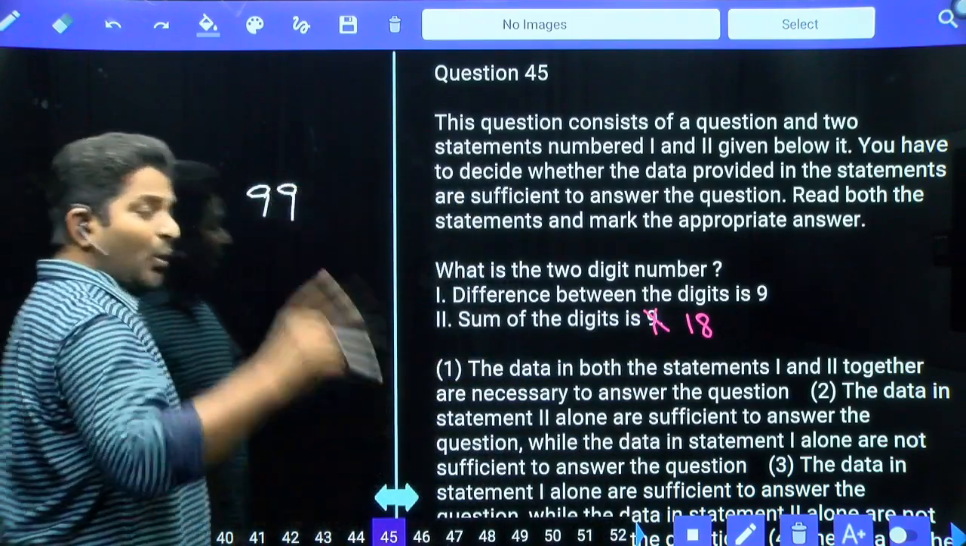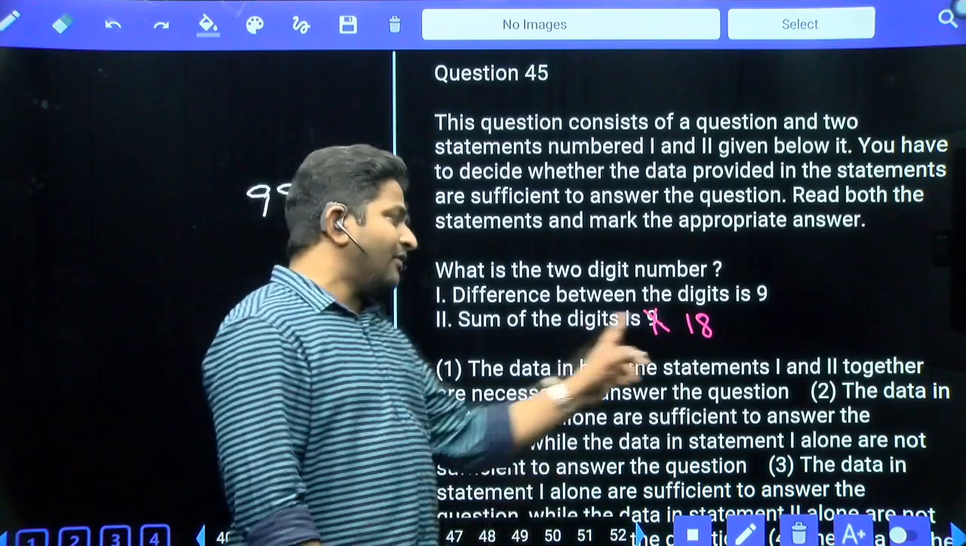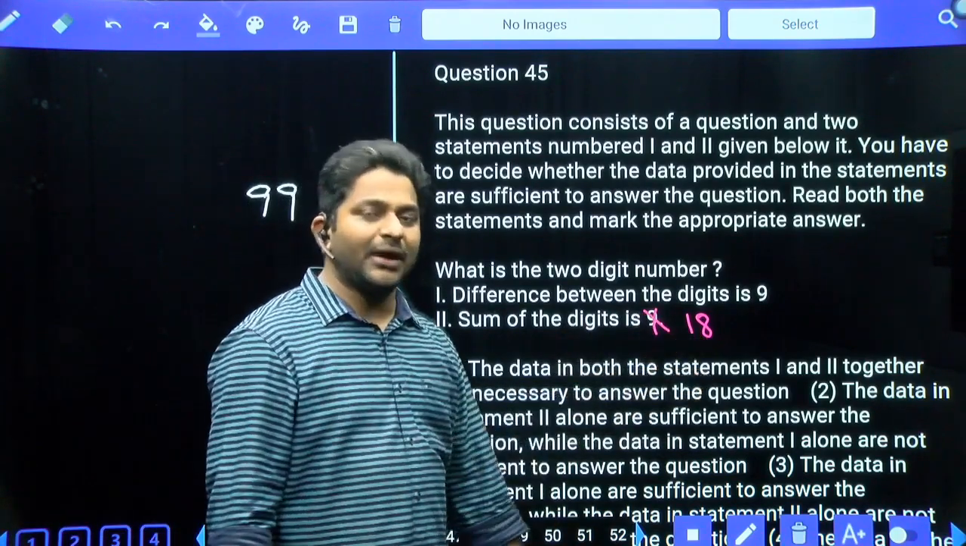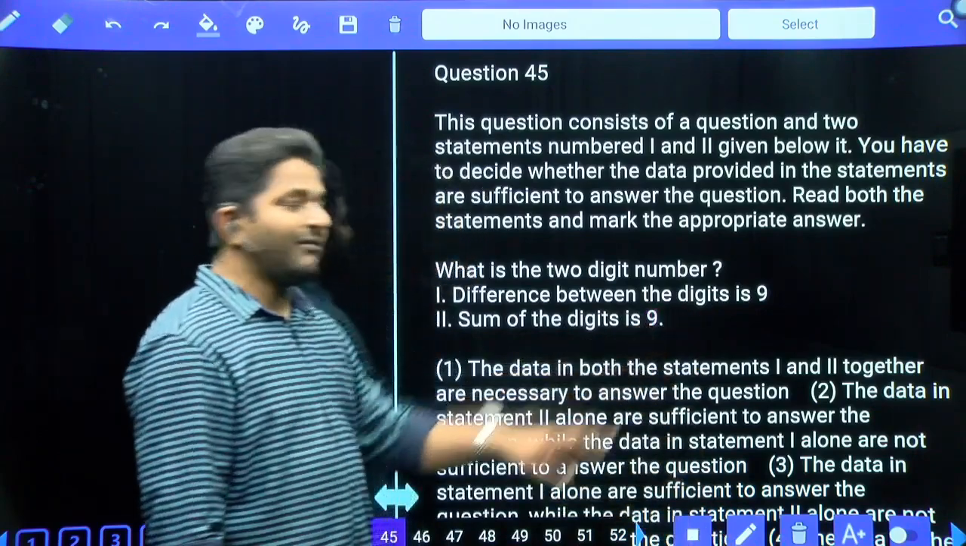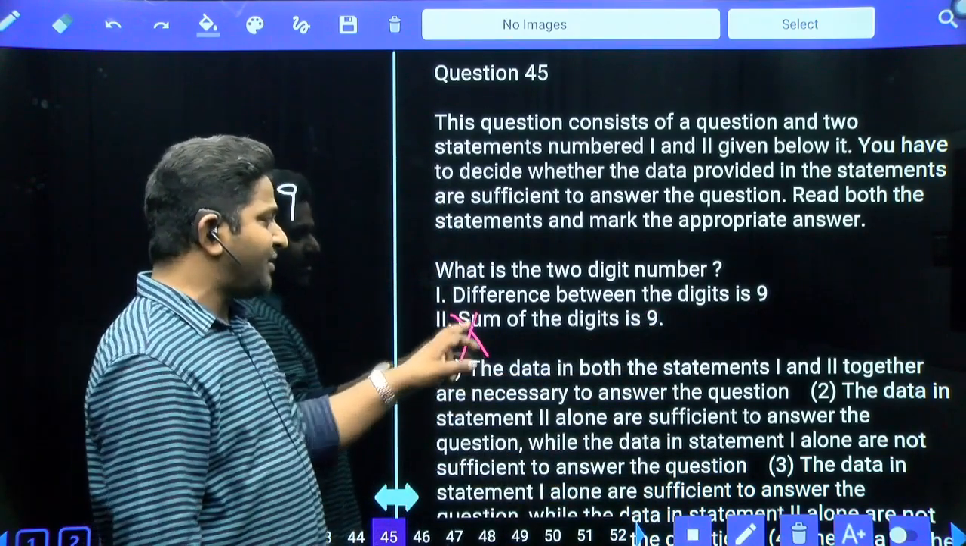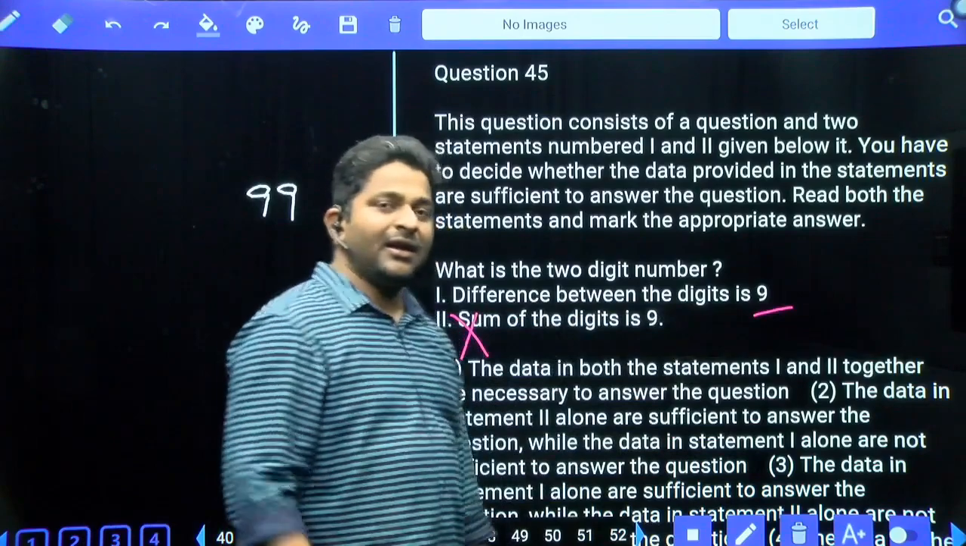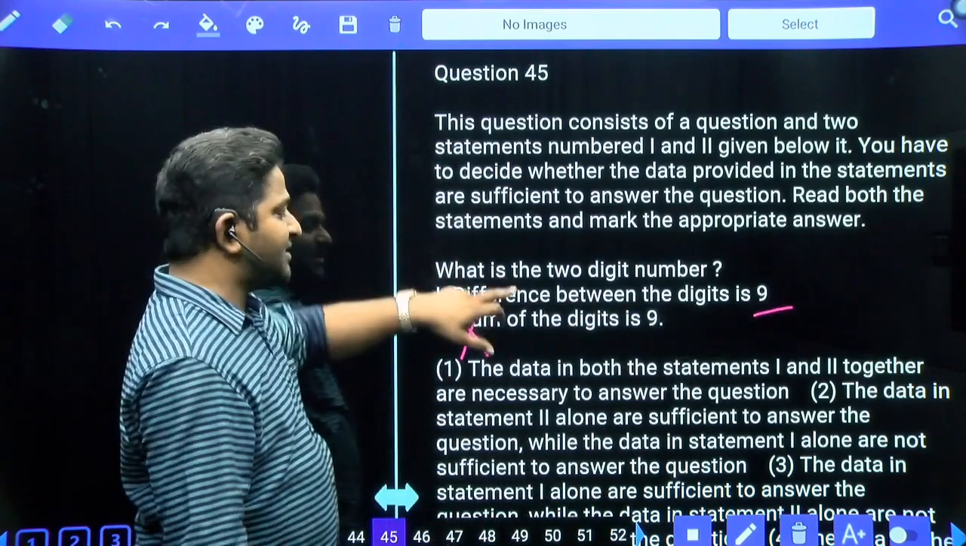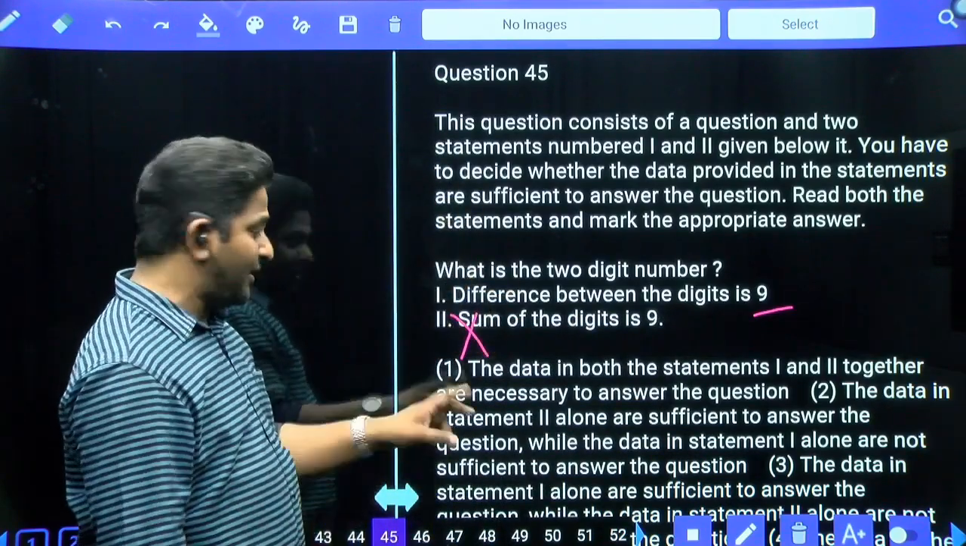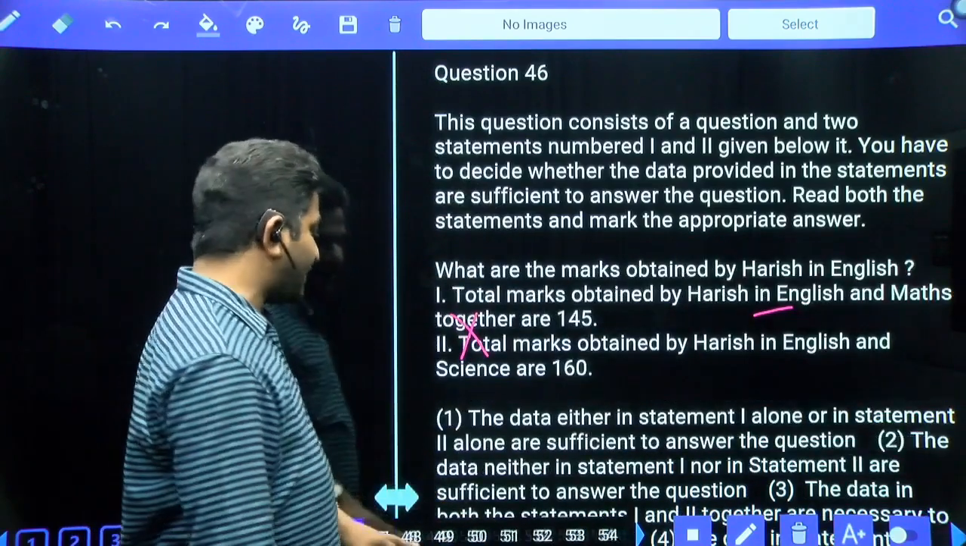99 is the only two-digit number available where the sum of digits is equal to 18, right? So because here we have 9, the second statement is not sufficient. If the difference is equal to 9, 90 is the only number. Hence the answer is the first statement alone is sufficient, but not the second statement.